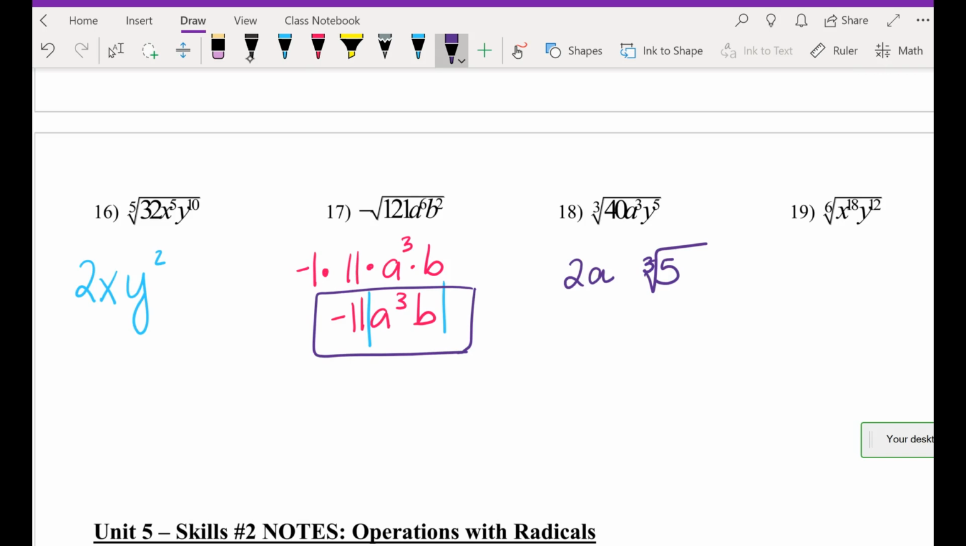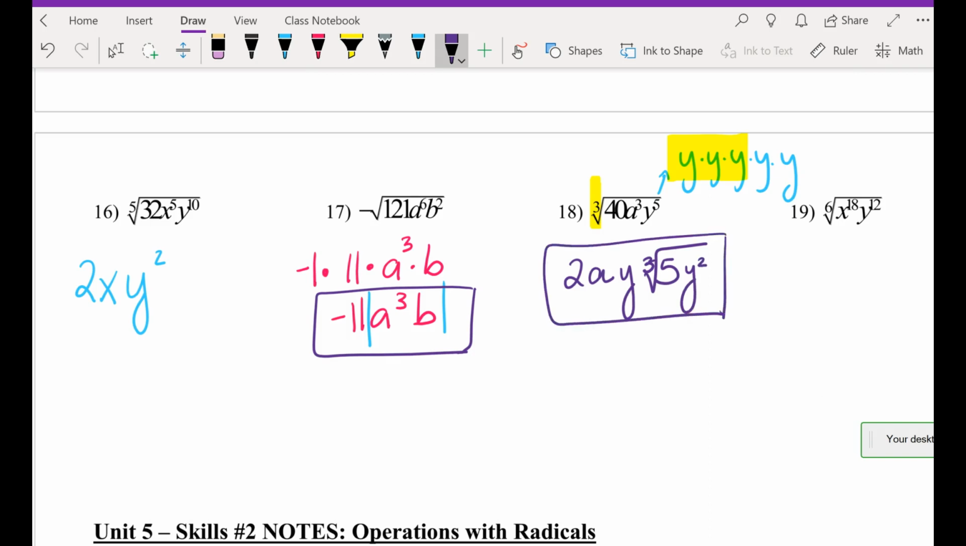Not possible. Would you guys agree? Can I pull out anything though? Can I pull out at least one set of triplets? Y to the 5th is y times y times y times y times y. It's a third index. That means, can I take that out? Yes, I can take that out. That means there's a y out here. What's inside the radical sign? Y squared. And box that up. That's a long answer.